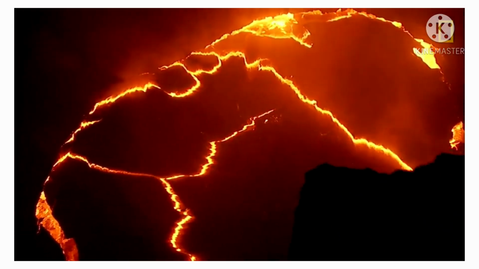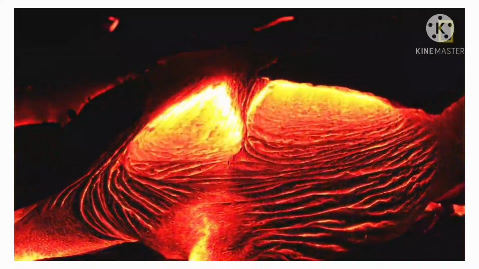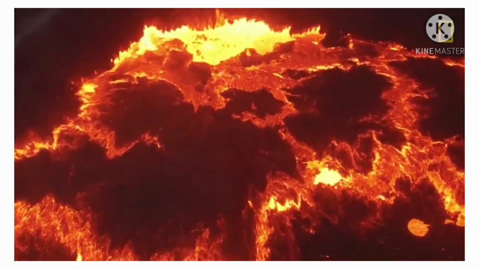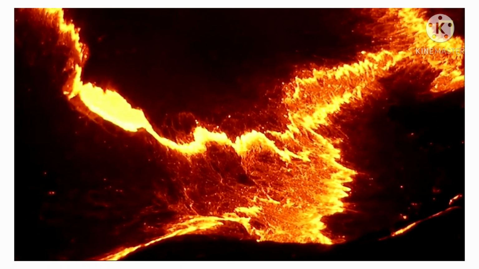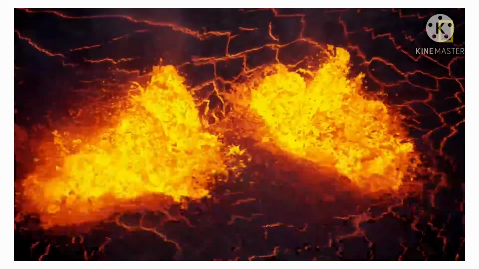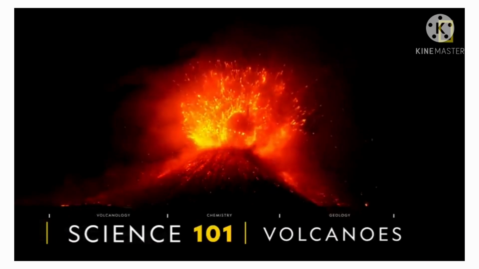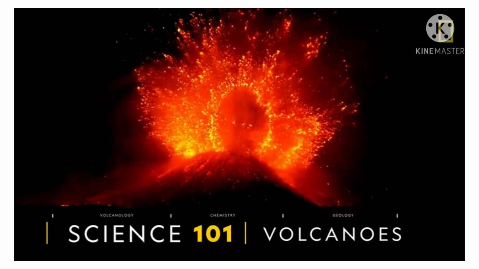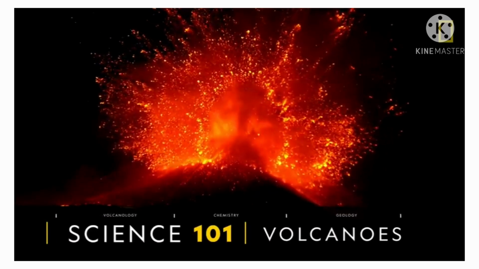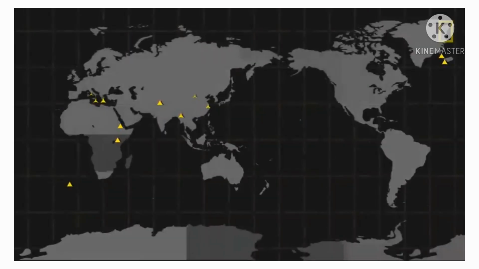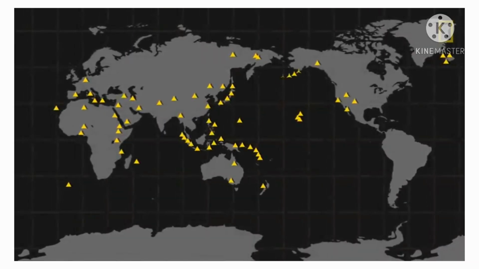Portals into the heart of the earth, they burn. Bottomless cauldrons fueled by an ancient wrath, bubbling and boiling thousands of miles beneath the surface and just waiting to burst through. Volcanoes are scattered across the planet.